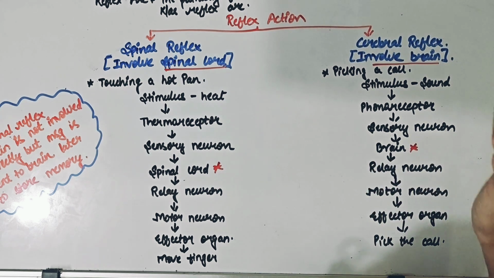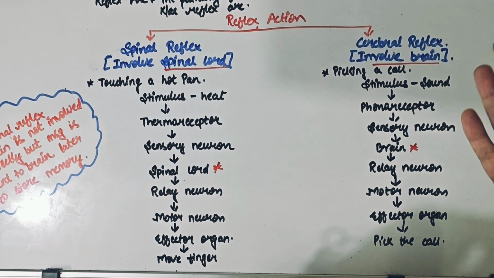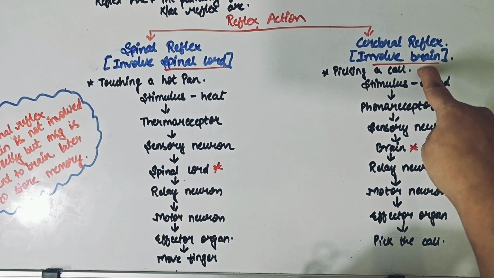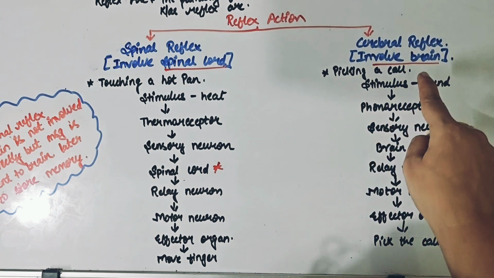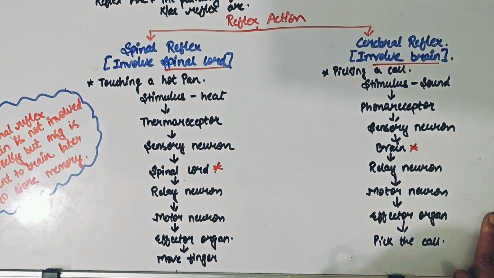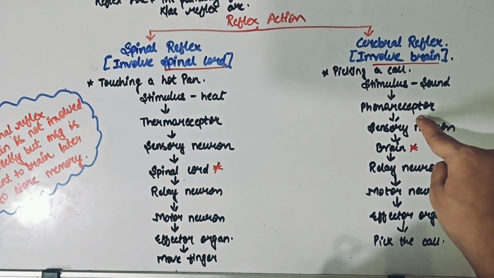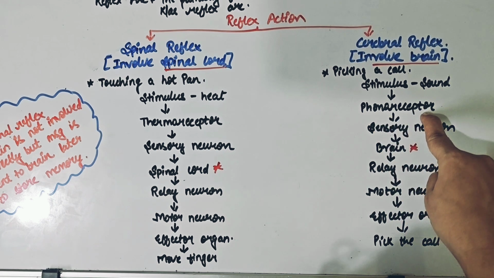Now, if we talk about cerebral reflex, what is this? Consider another situation, like you are getting a call from your friend or anyone on your mobile phone. This is a normal situation, right? You won't act quickly as you did over here. It will be a normal situation. So what is the scenario here? Let us explore. Here the stimulus is the sound, your phone is ringing, and the receptors of your ears, which are your phonoreceptors, are picking up this sound mainly.